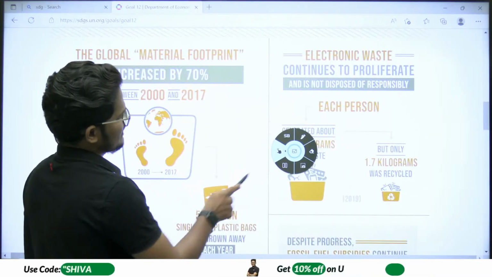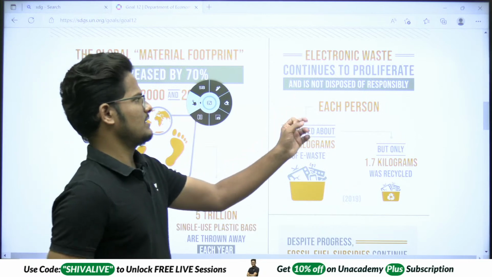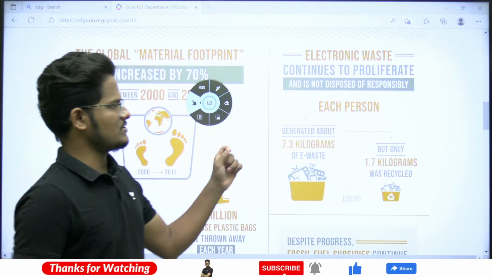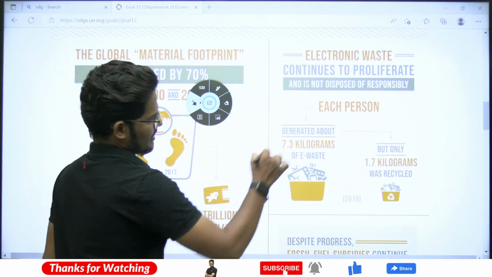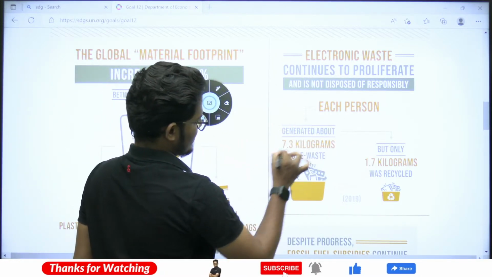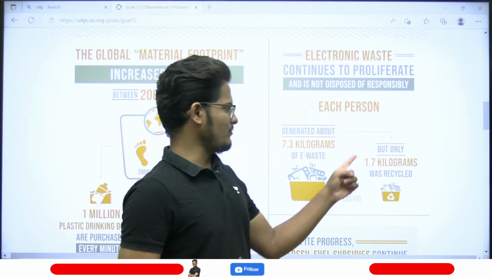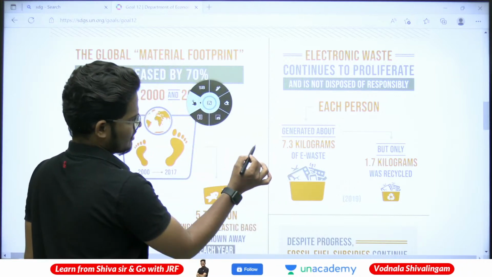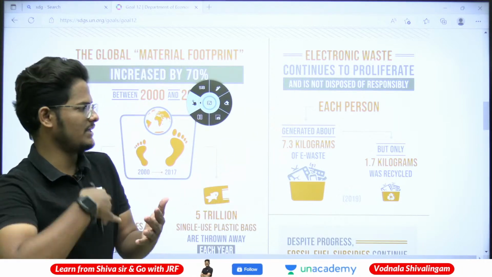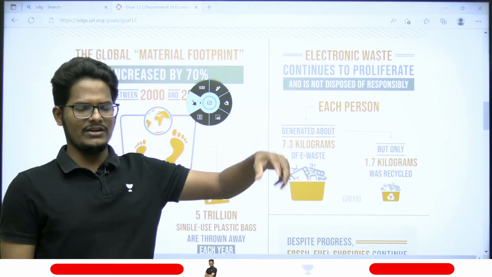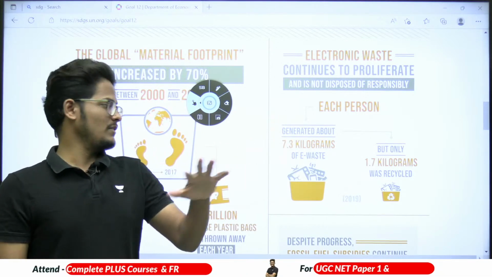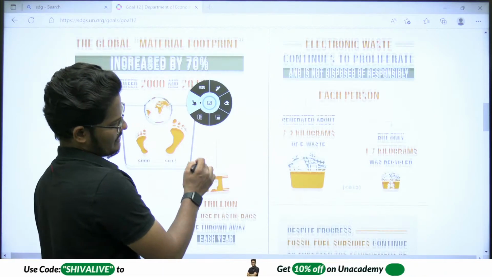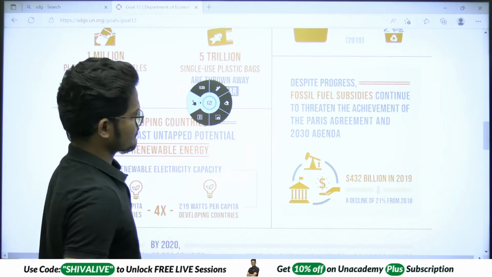The second part is electronic waste, e-waste, which is proliferating and is not disposed of responsibly. Each person generated about 7.3 kg of e-waste, but only 1.7 kg was recycled. Where is the remainder going? Out of 7.3 kg of e-waste, only 1.7 kilograms is getting recycled, which means the remaining is going out as pollution.